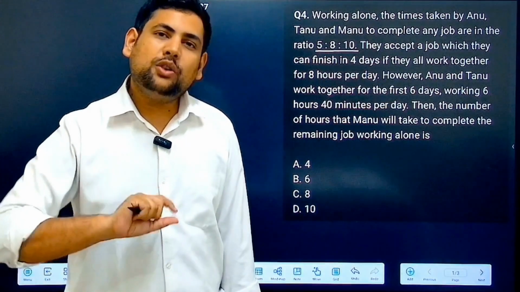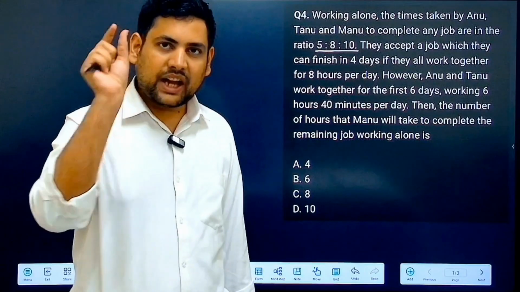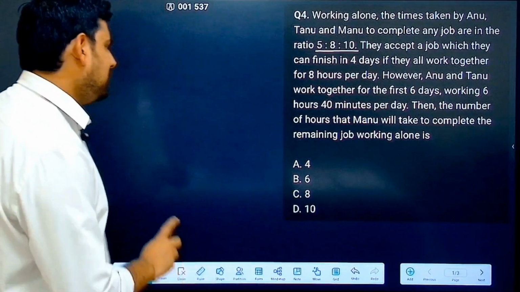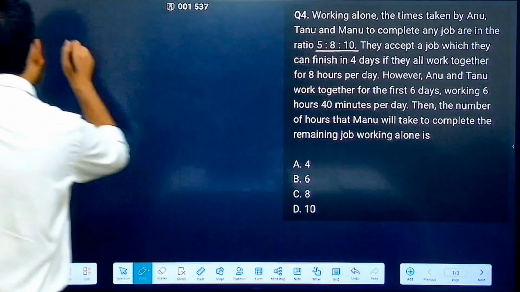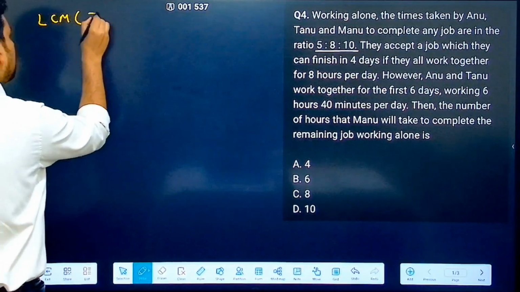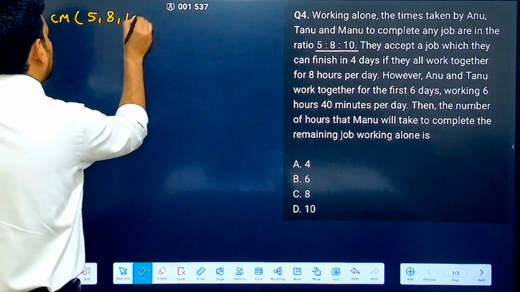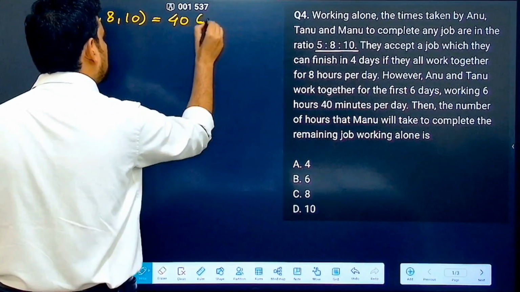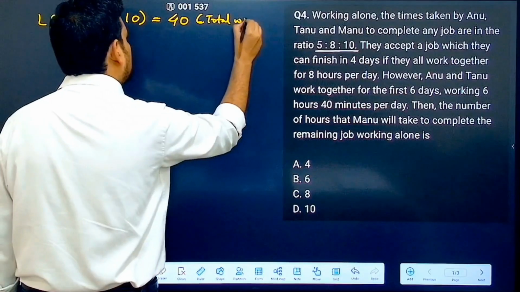Correct. Now, how do we calculate total work? Whatever are the times given, we take their LCM to get the total amount of work. Same thing we'll do here also, even though it is given in ratio form. So LCM of 5, 8 and 10, what is that? It is 40. This 40 is total work.